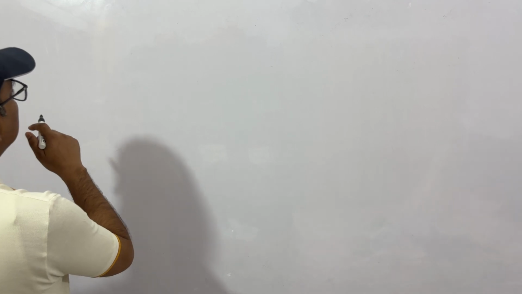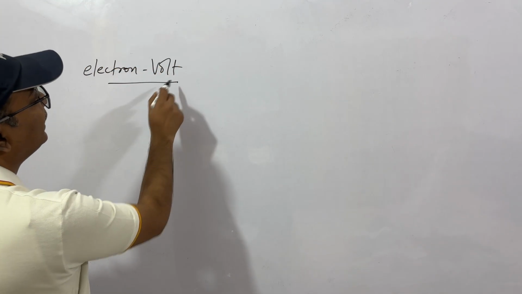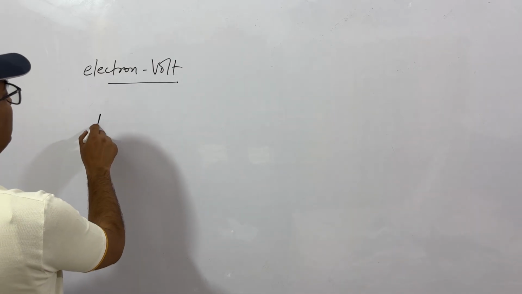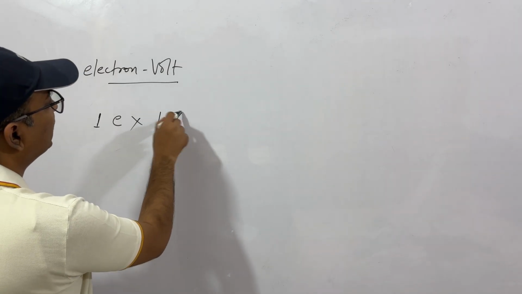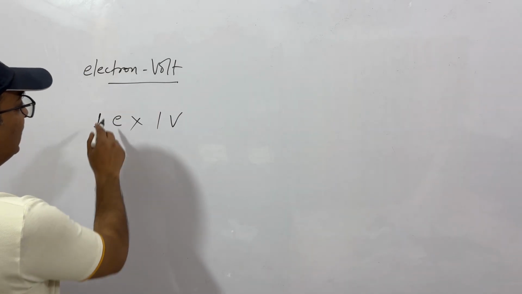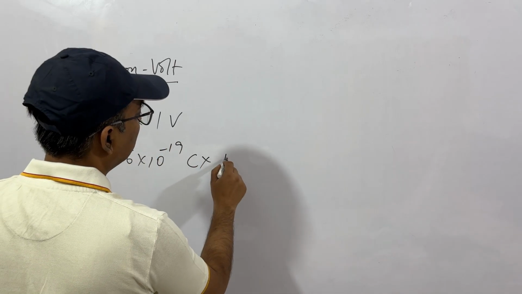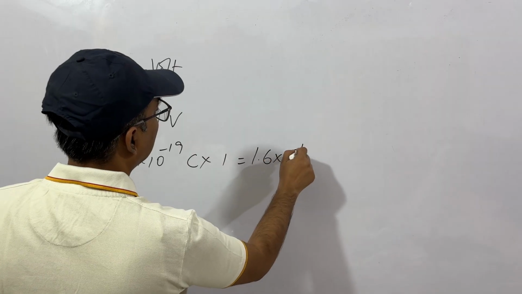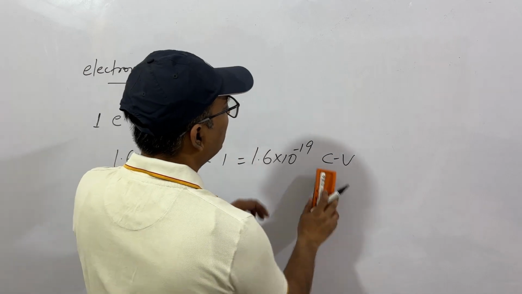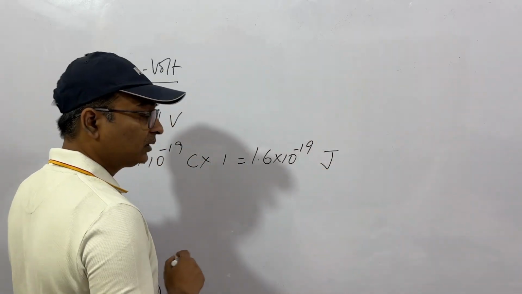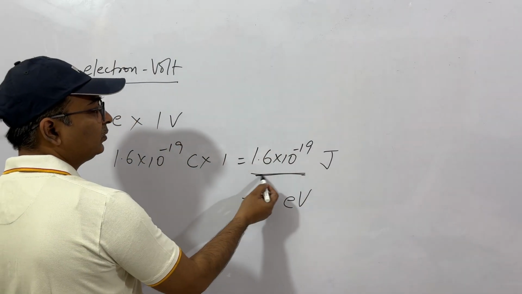One more important thing is electron volt. What is electron volt? Electron volt is the unit of energy. How? When one electron travels through a potential difference of 1 volt, it is called 1 electron volt. What is this? 1.6 into 10 to the power minus 19 coulombs into 1 volt. So this will be 1.6 into 10 to the power minus 19 coulomb volts. Okay, so this coulomb volt is basically energy, which is joules. So this amount of joule is actually given as 1 electron volt.